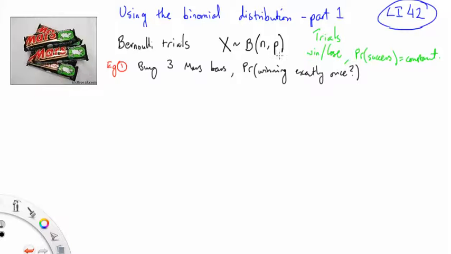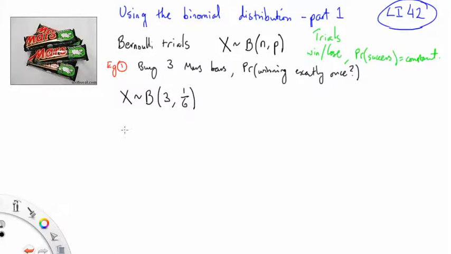We define x as our random variable. It's binomial because we have a number of trials, which is 3, and a probability of success of 1/6. So x is a binomial discrete random variable.